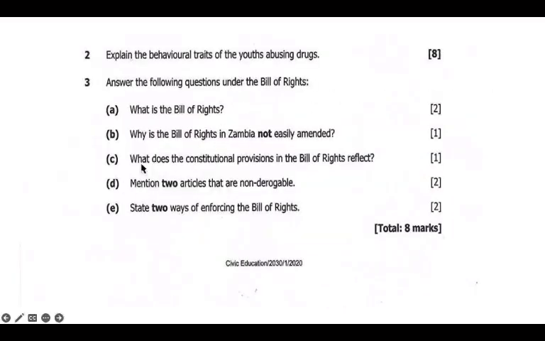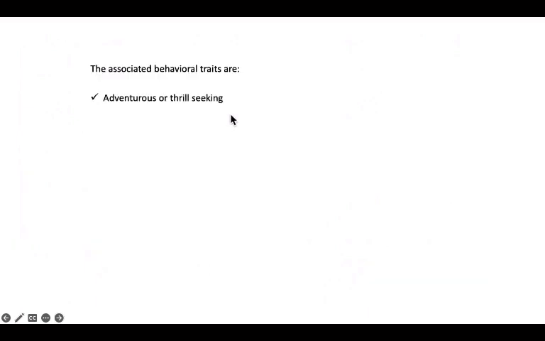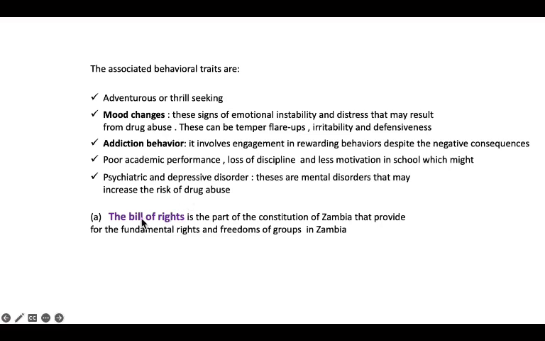Okay, and then also we look at the other question. On this part we have: answer question 3. Answer the following question under the Bill of Rights. The first question was what is the Bill of Rights? We can define it as the part of the Constitution of Zambia that provides for fundamental rights and freedoms of groups in Zambia. Okay, so this is mostly present in chapter 3 of the laws of Zambia, if you can remember. So we have the Bill of Rights in there.